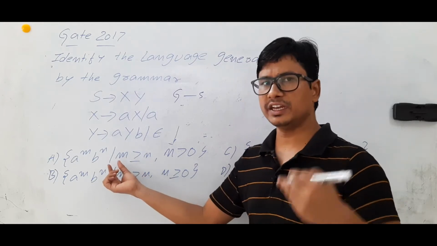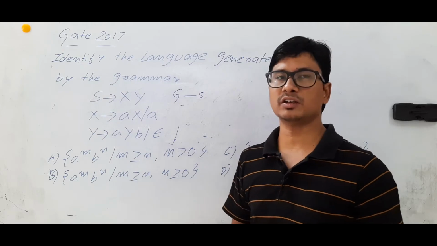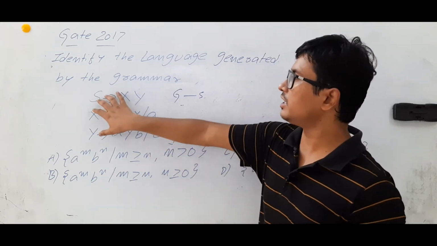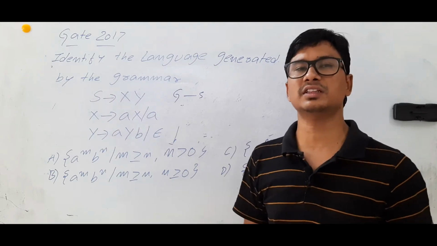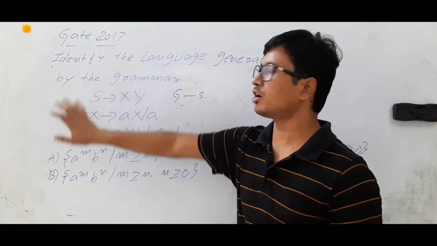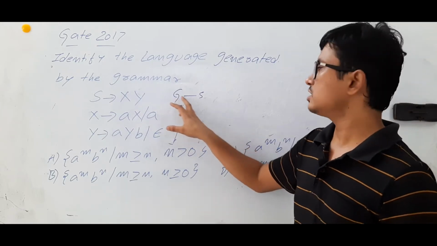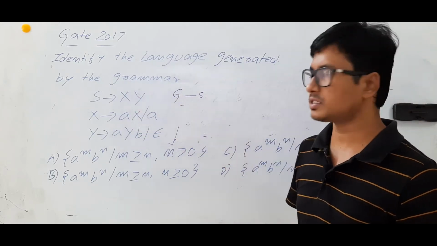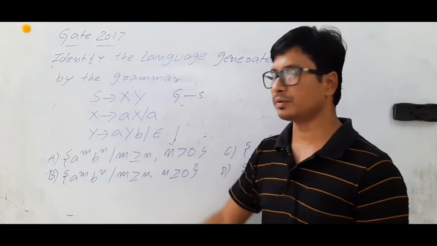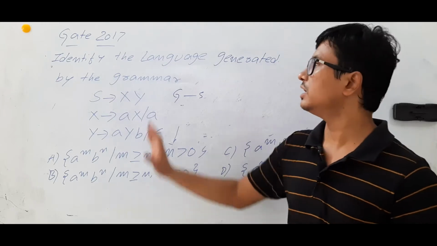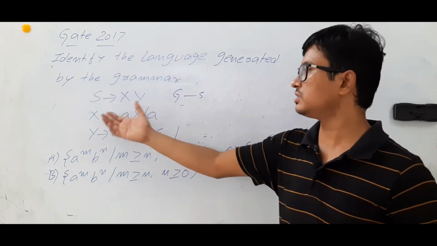So if there is any string which cannot be generated, then I will say that it is not a correct language. Or if you generate any string which does not belong to this language, then also I can say that this is not a correct language for the given grammar. So I can simply say that all the strings you are able to generate from this grammar should belong to this language, whatever it is. Then only I can say that it is a correct language generated from this grammar.